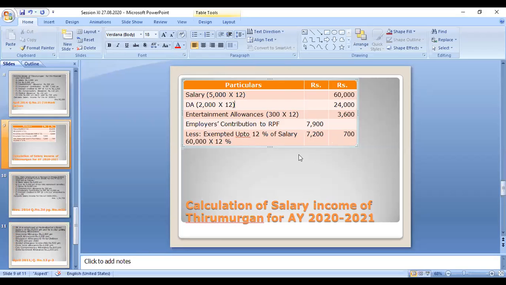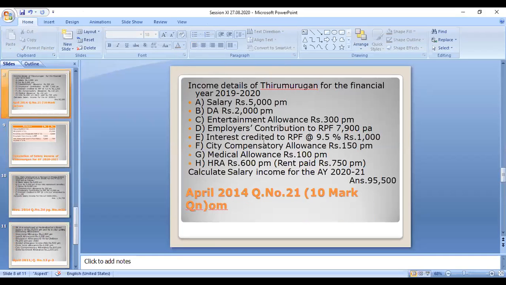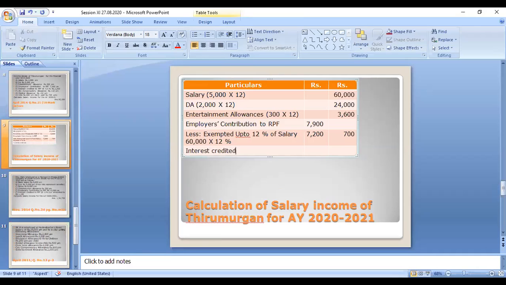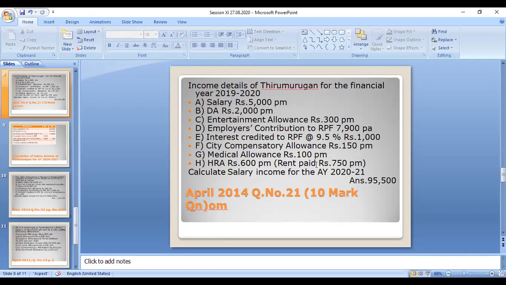Okay, next category, interest credited to recognized provident fund at 9.5%. That amount is 1,000 rupees.